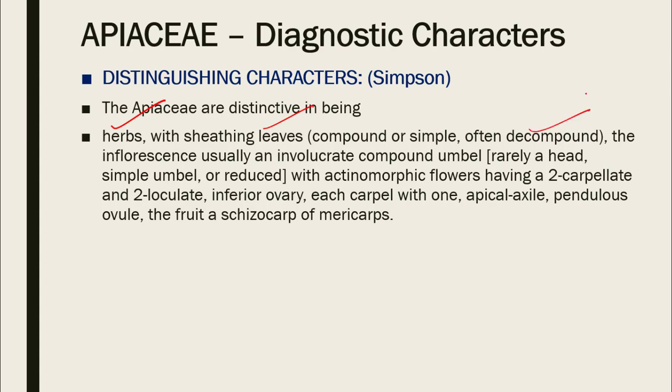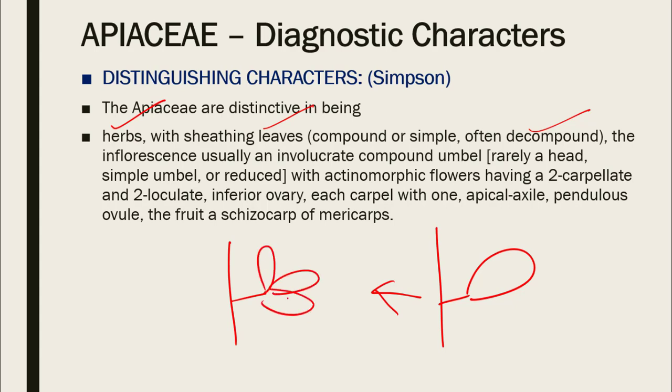Decompound is actually a compound leaf in which the leaflets are themselves compound. So that is known as decompound. Like we have, this is a leaflet, and a decompound will be a leaflet which is further divided into leaflets. So this particular leaflet is again divided into leaflets. So compound leaf which is itself compound, like bipinnate and so forth, or we have trifoliate, and then we have a biternate leaf. So that is a decompound leaf. Compound leaf which is further compound.